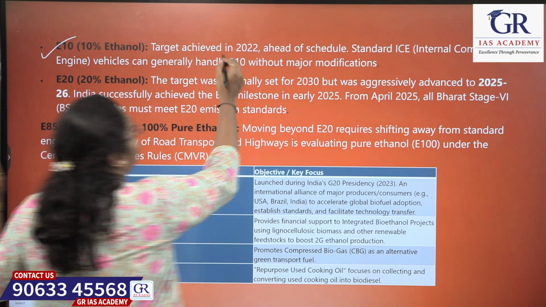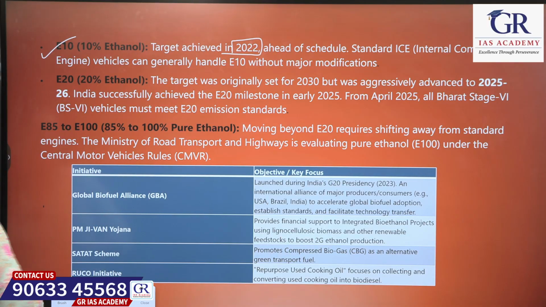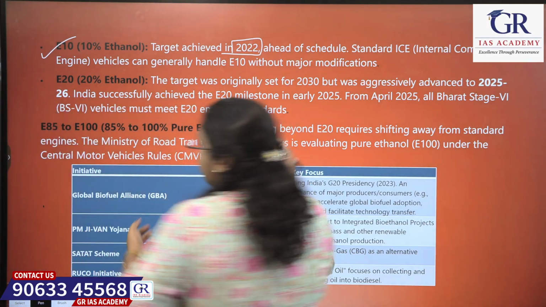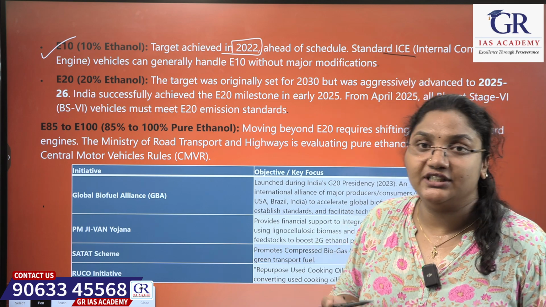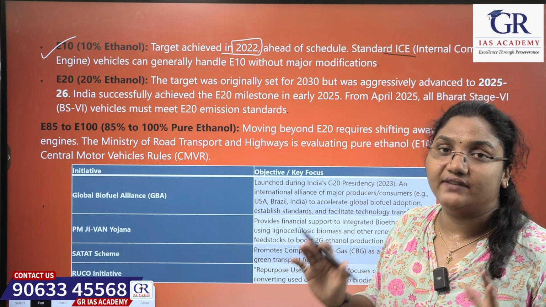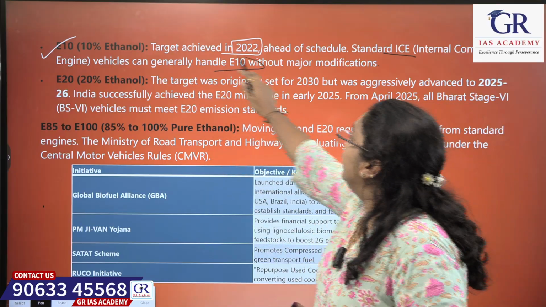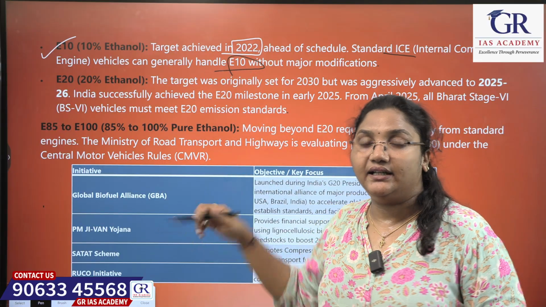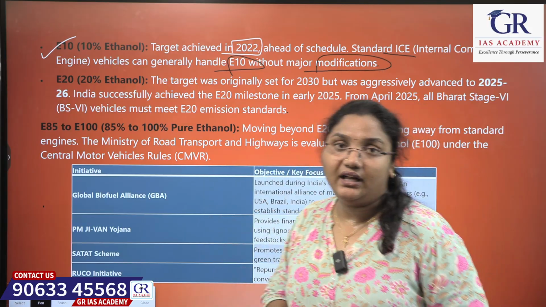This target is achieved in 2002. By 2002 itself, this E10 target has been achieved ahead of the schedule. Okay, so the standard ICE, internal combustion engine vehicles, that is the basic BS6 engine vehicles, can generally handle E10 without any major modifications in the vehicles.